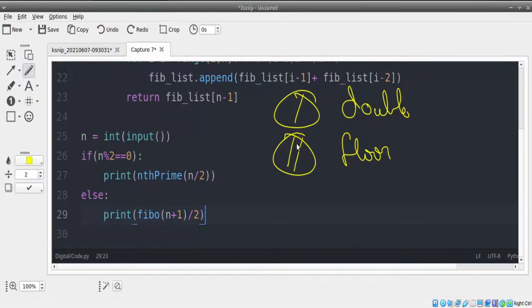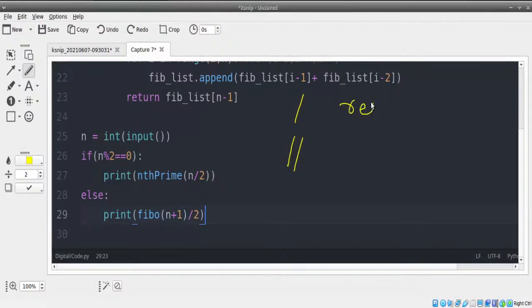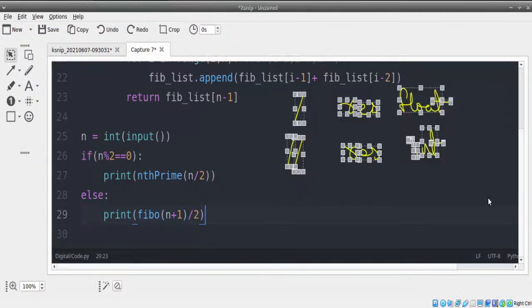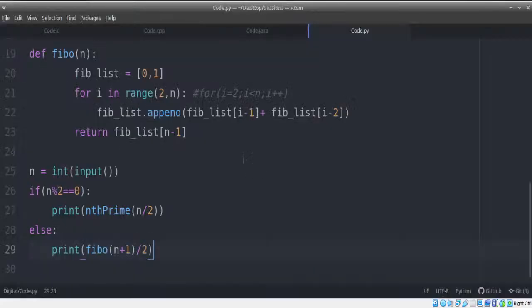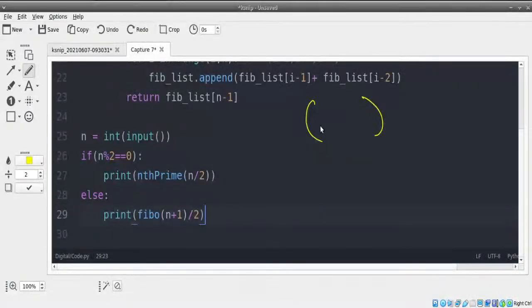So what happens here is, in case of single division, please remember, the result will be a double value, or in this case it's only float. Result will be a float value. In case of this, result will always be int. So what happens here is, when you do something like this, fib of n plus 1 by 2. If I give n as 1, let's take this scenario. 1 plus 1 by 2, 2 by 2 should be 1, right?